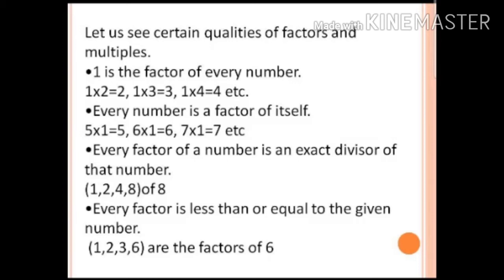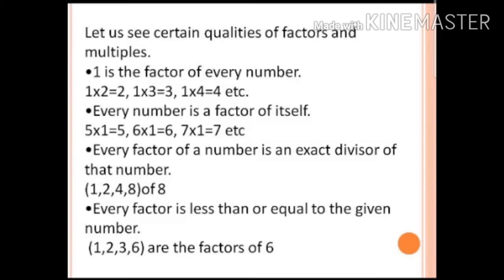Whichever number you take as a factor, it should be an exact divisor. In the previous slide, we have seen this. Same example I have taken here. We have taken 1, 2, 4 and 8 as the factors of 8. That means all these 4 numbers are exact divisors of the given number 8. Every factor is less than or equal to the given number, of course, isn't it?